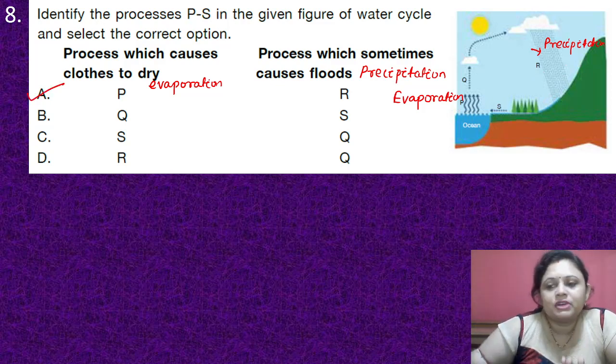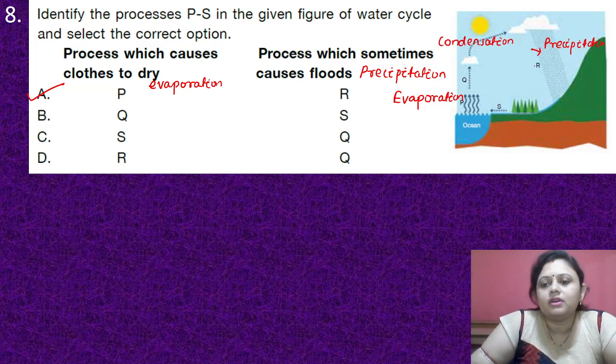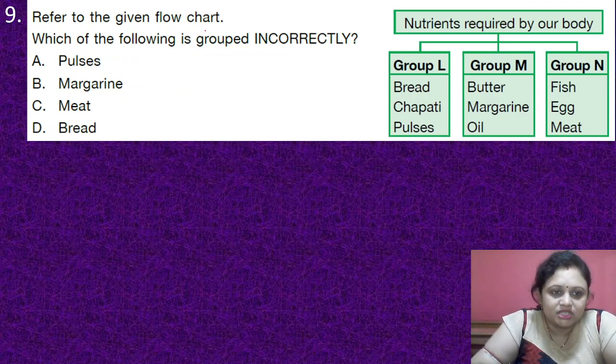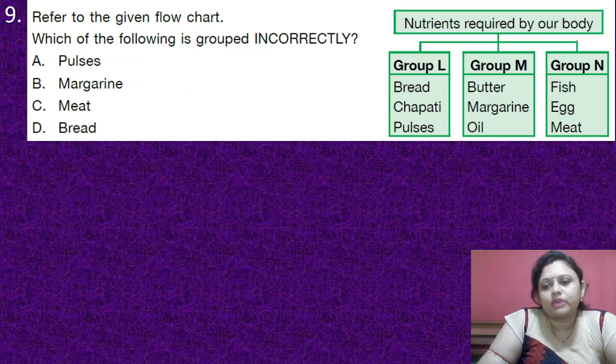So between evaporation and precipitation also there is a process, that is condensation. Water vapor condenses to form the cloud. Got it? Yes. Coming to the next question, refer to the given flow chart. Which of the following is grouped incorrectly? Nutrients required by our body.